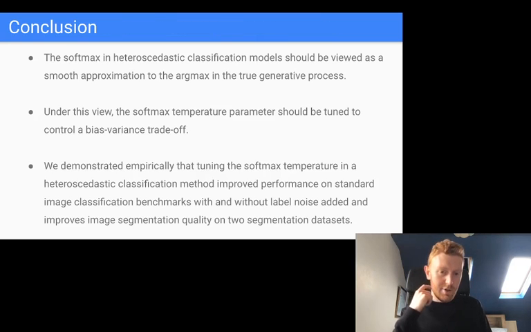So in conclusion, we argue that you should view the generative process for a heteroscedastic classification model according to this latent variable generative model that we defined earlier, and that the softmax used in many of these heteroscedastic classification models should be viewed as an approximation to the argmax in that generative process. You should tune the softmax temperature on a validation set to control the bias-variance trade-off in that approximation, and if you do that, you get better performance. And that's what we've shown in our work.